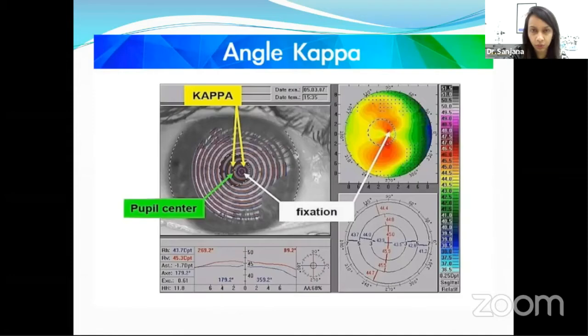And one more thing worthwhile to mention over here is the angle kappa. Now, we know that the angle kappa is basically the angle between the visual axis and the pupil center. In OBSCAN, usually angle kappa is mentioned directly, but in Pentacam, we do not get a direct value of angle kappa. But there is an indirect way of assessing.